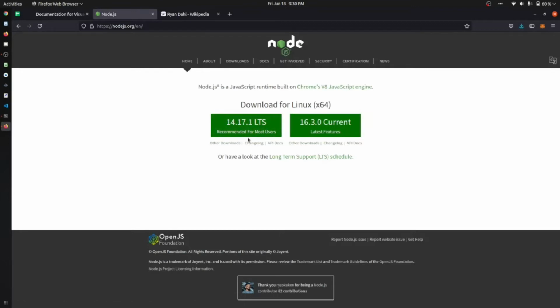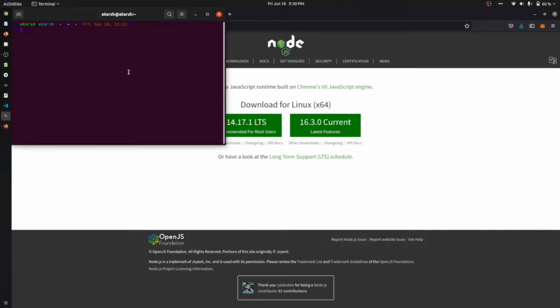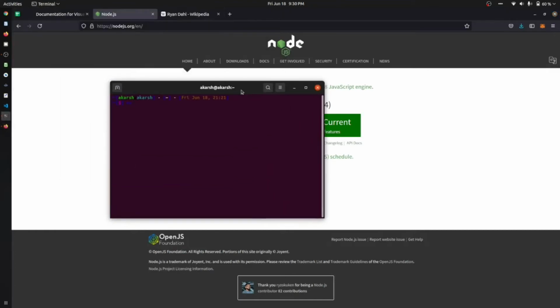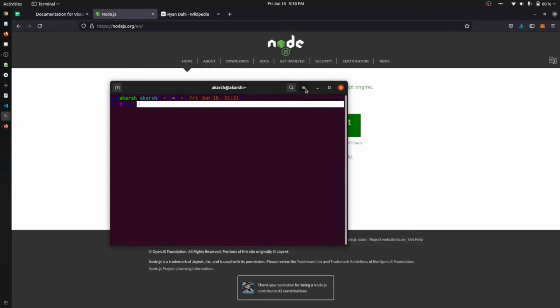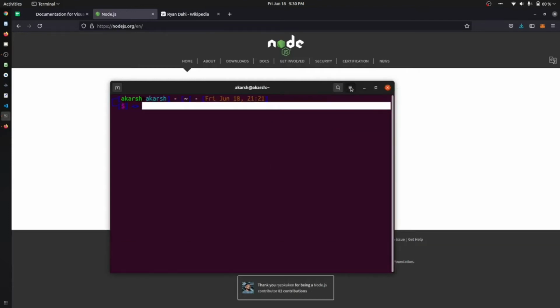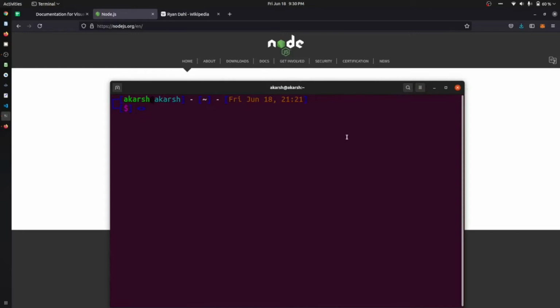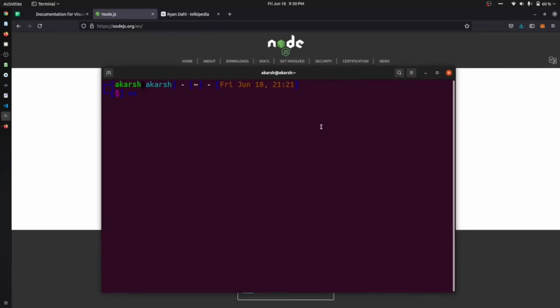If you are a Windows user, then you can get the exe file. You can just download and install it in the application. Once you install Node.js, you will find something like this. Let me just increase the size. If you have installed Node.js on your system, in the command prompt or terminal you can go and type node -v.